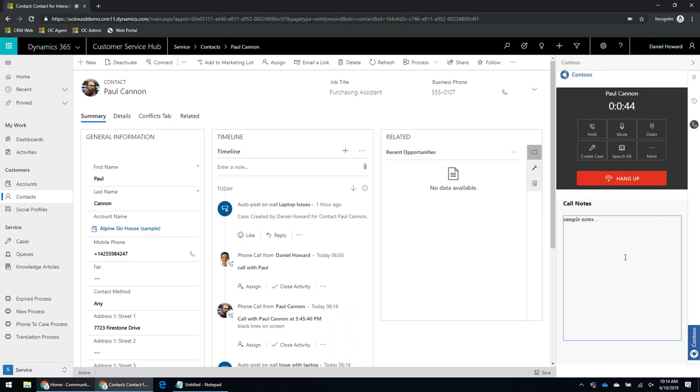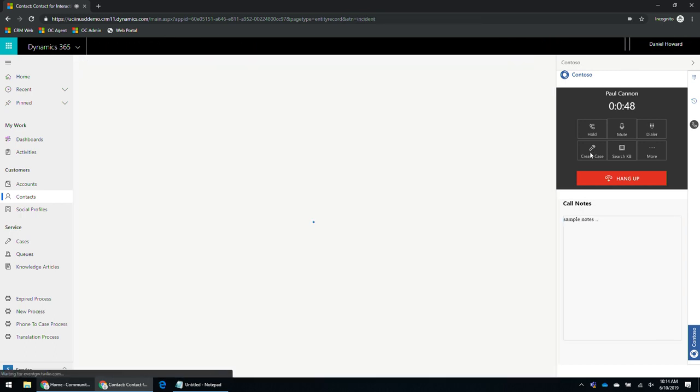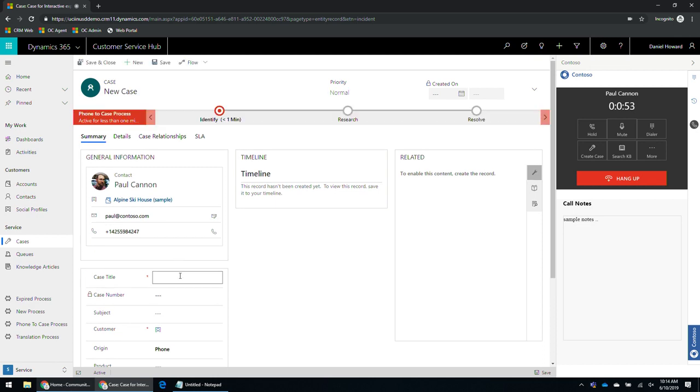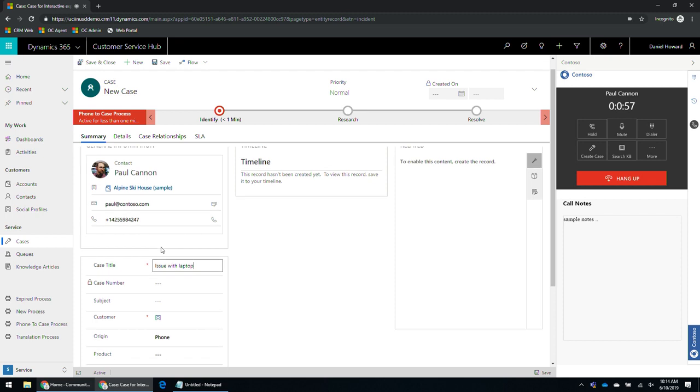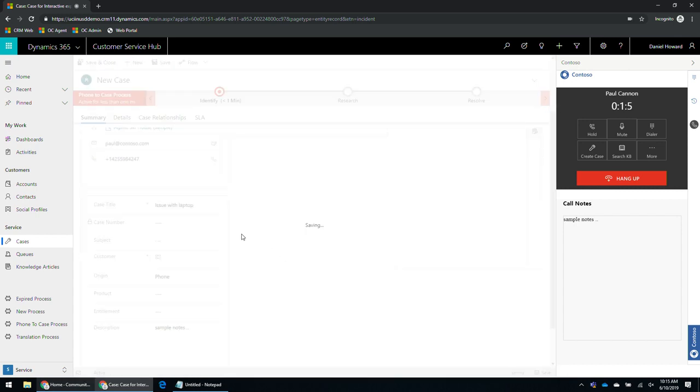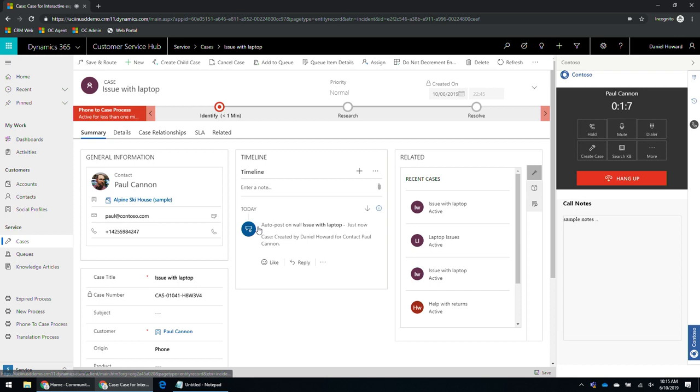Let's say if I take in some notes while talking to the customer and I want to create a case. So let me put in some case title, let's say issue with laptop. So one thing that you can notice is whatever notes I took on the right side, they are automatically captured as a part of the case description. And I can simply hit save and the case will get created.